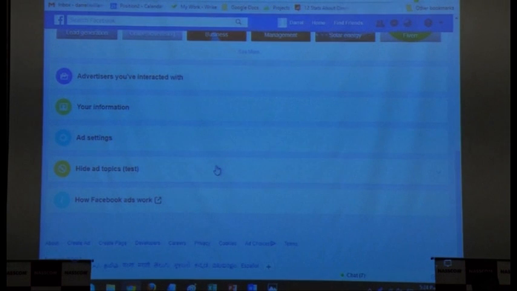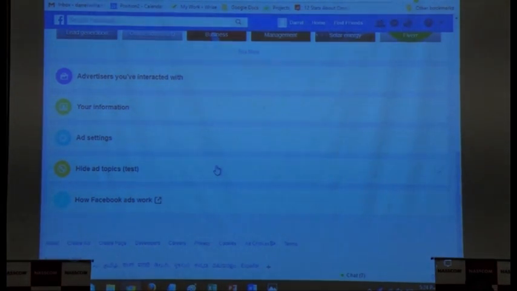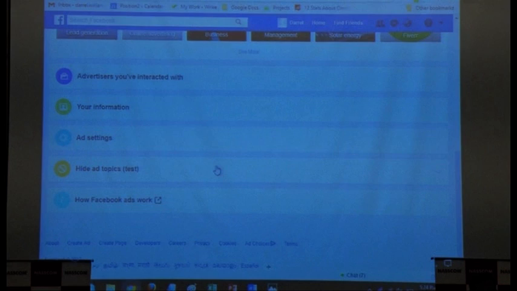Is there a way to find out sentiment analysis, what is currently trending on social media, so we can create real-time campaigns? Yeah, so for that you would need tools. There are free tools, there are paid tools. Free tools don't give you that much information. You would have to definitely go for a paid tool.